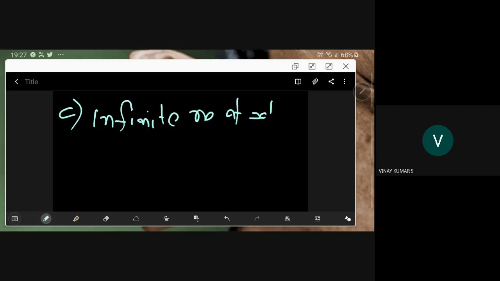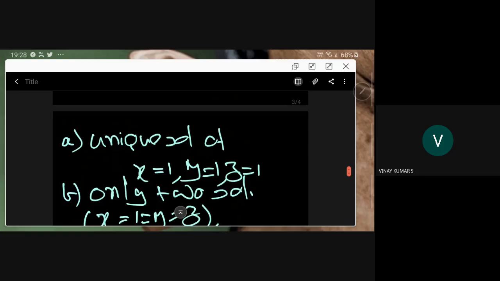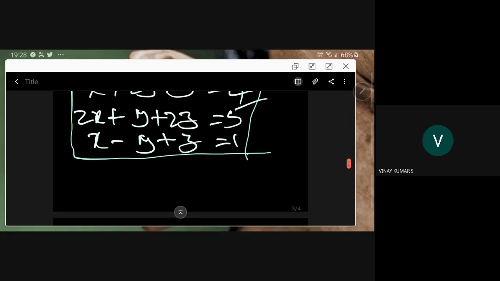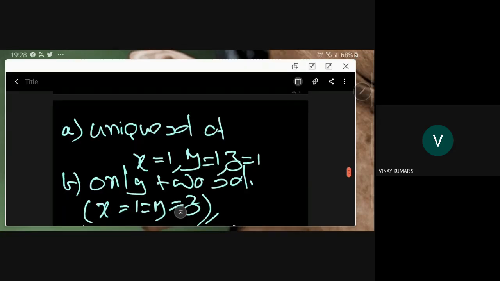And the other one is no feasible solution. So if the question is asked like this, the best way is always there: you just take the augmented matrix and find its rank and then judge. That is the straightforward answer. You will definitely get that. But there is also a way of eliminating things.